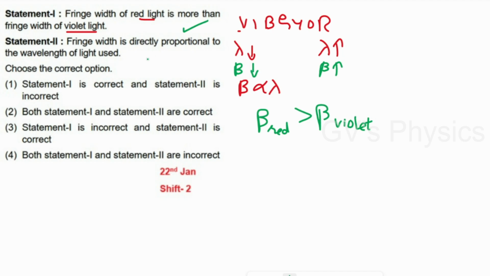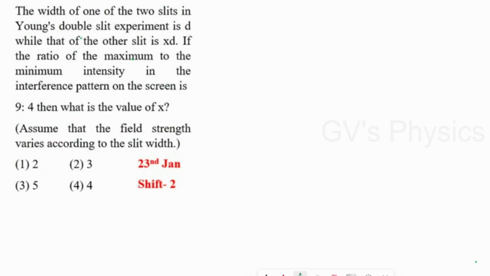Coming to statement 2: fringe width is directly proportional to the wavelength. That relation is also correct, so statement 2 is also correct. So we can check the option. Option 2: both statement 1 and 2 are correct. Option 2 is the right answer. We'll see the next question.